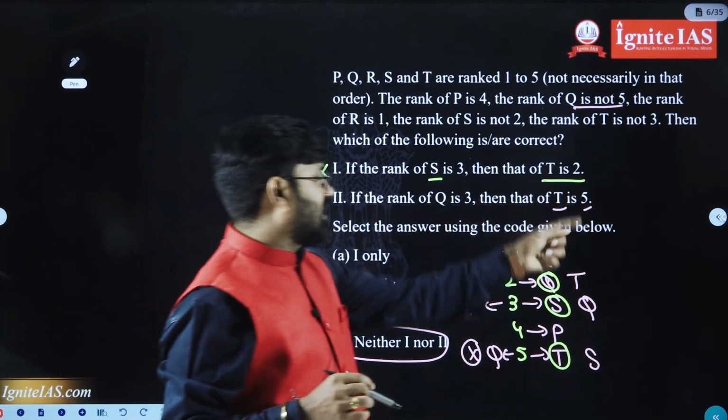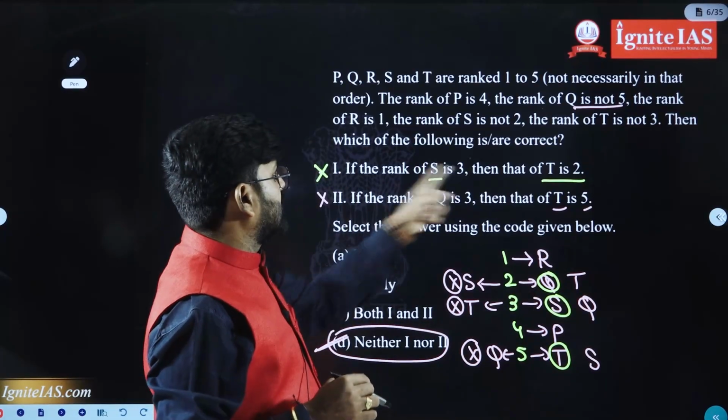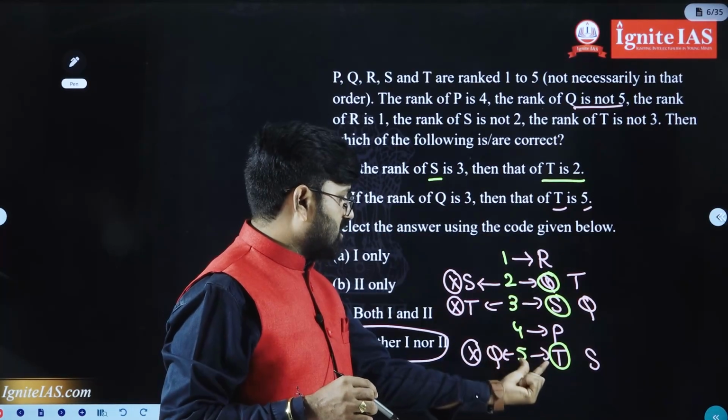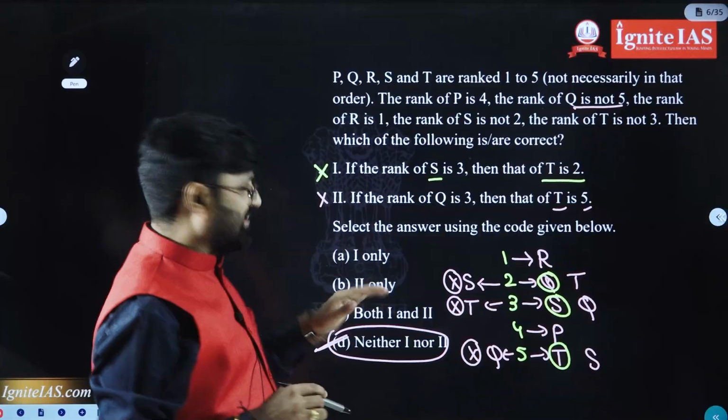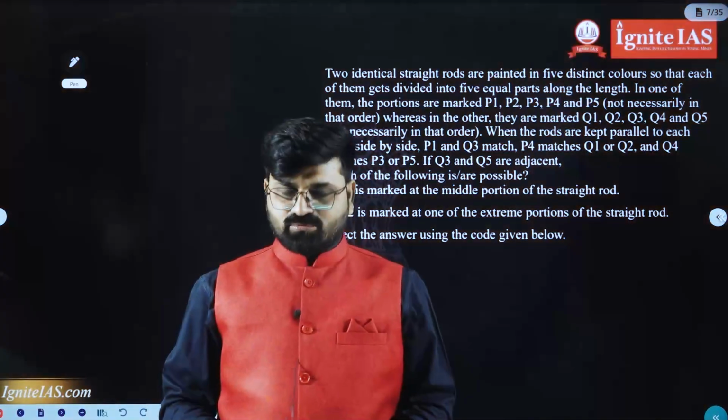So, actually here the rank of T, how much? Rank of T is 2. In the first condition, rank of T was 5. So, hence here neither 1 nor 2 is the correct answer. Let us move to the next question.